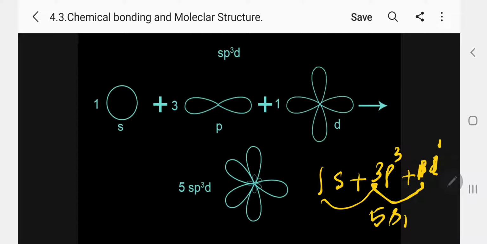So 5 sp3d orbitals are formed. Just imagine this is a triangle, a triangular base. We simply call this the trigonal bipyramidal shape, as in phosphorus pentachloride. The angles are 120 and another is 90.